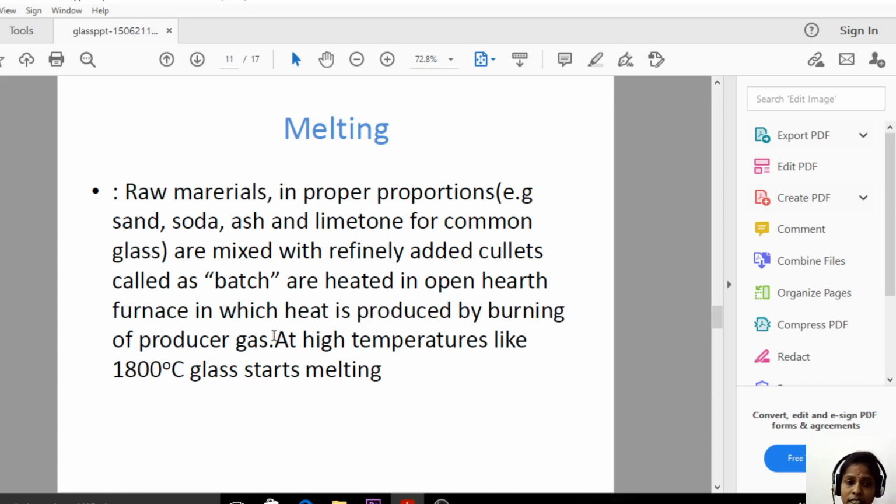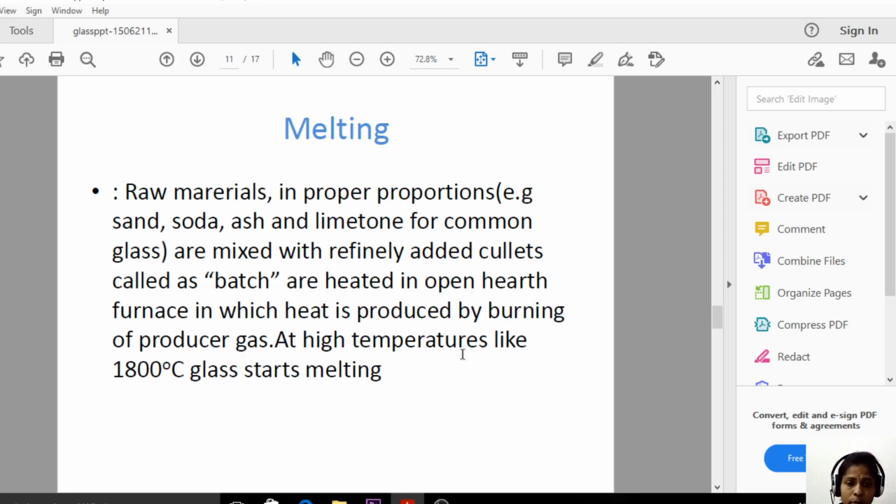So when we place all the raw materials in the furnace, they melt here by burning the producer gas.